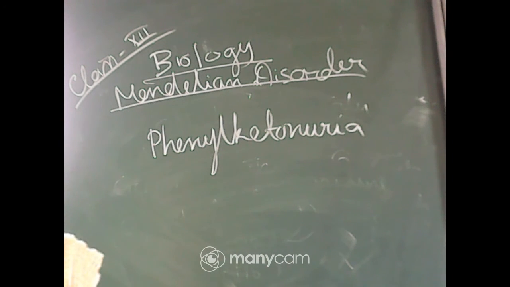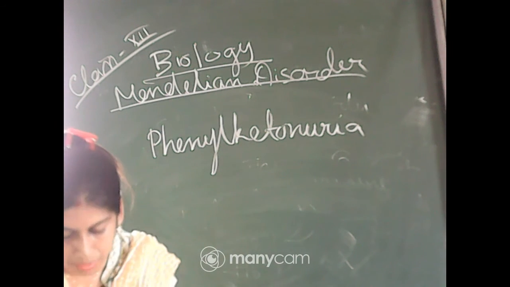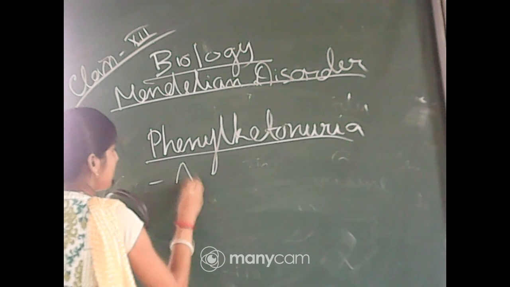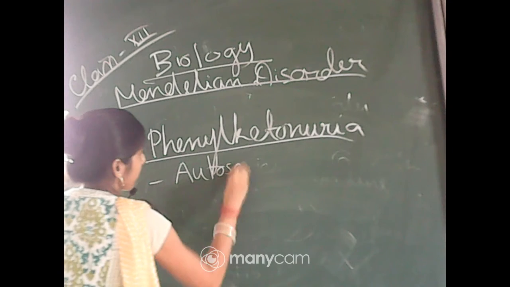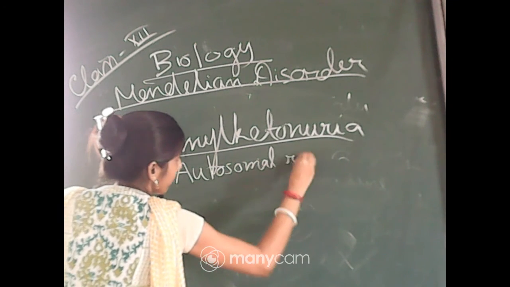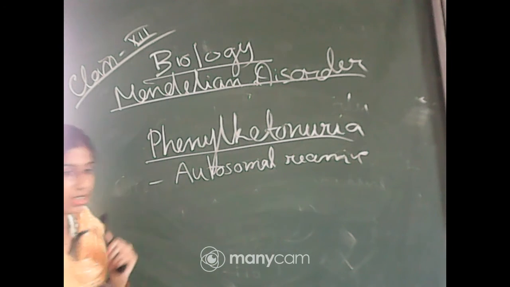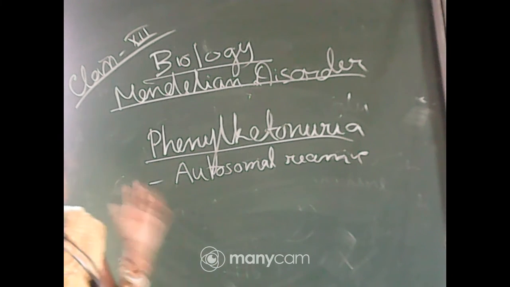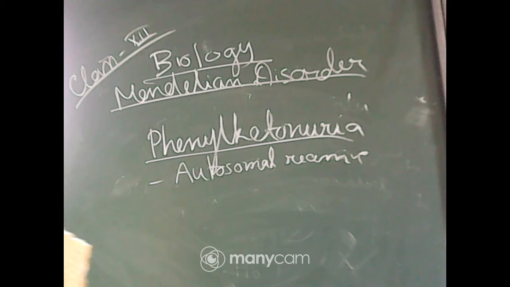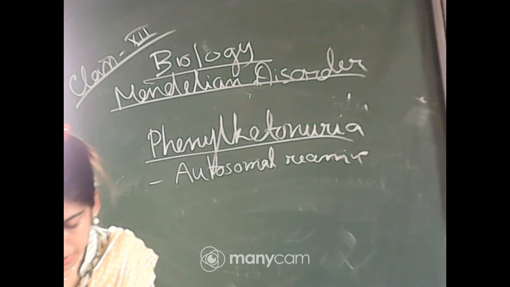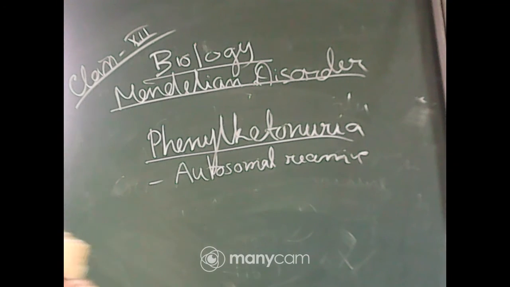So this is an inborn metabolism disorder, and it is also autosomal recessive. Phenylketonuria is the inborn metabolism disorder. Okay, and a particular enzyme helps in the conversion of the amino acid phenylalanine to tyrosine.